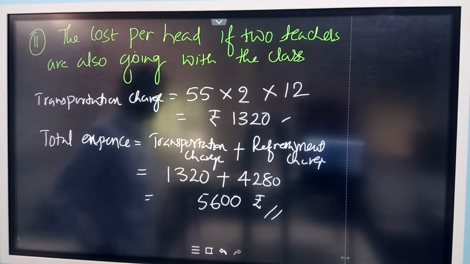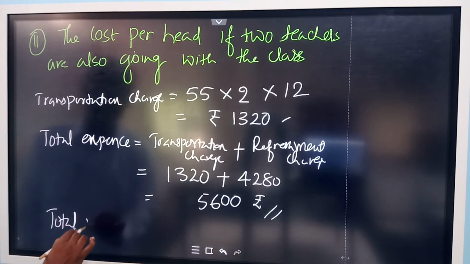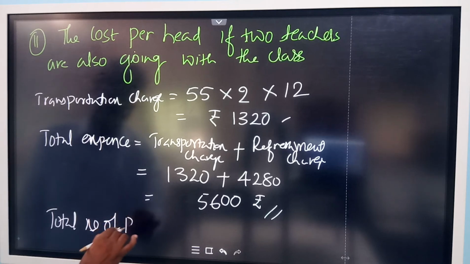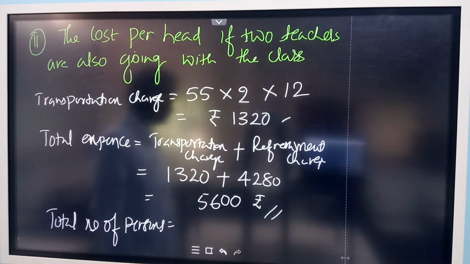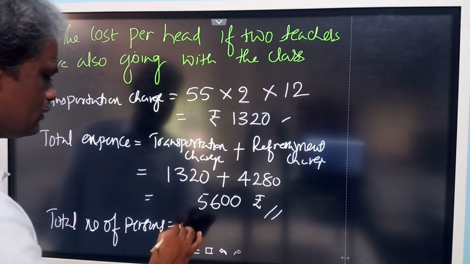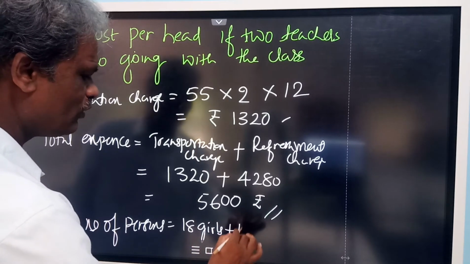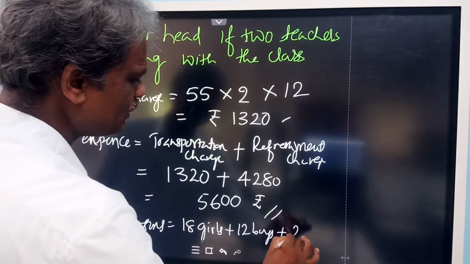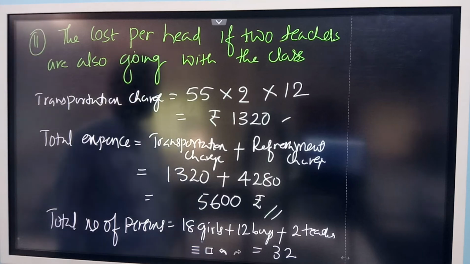So now let us see the total number of persons here. What is the total number of persons we are having here? Sir, 32. How? Total number of persons? 18 girls plus 12 boys plus 2 teachers. So total it is 32. Total students here 30 and 2 teachers. Total number of persons here is equal to 32 persons now.